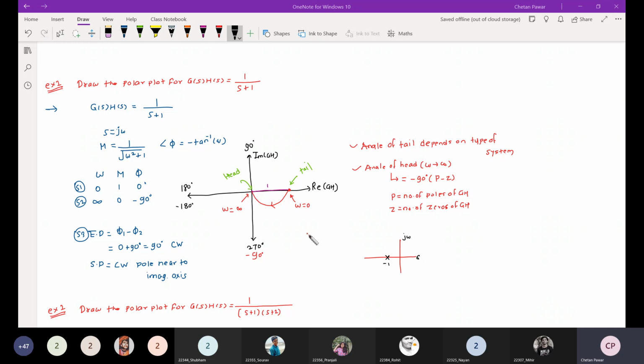Now, have you understood this point? Mihir, have you understood this point? So, 1 second.